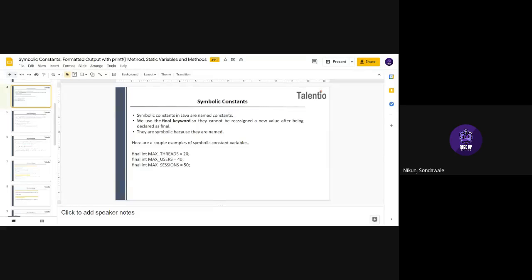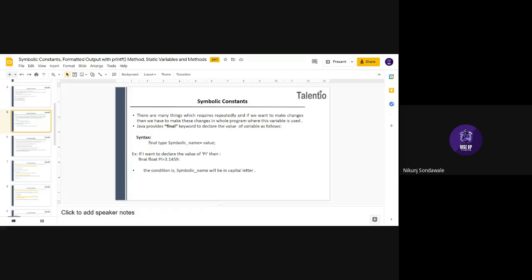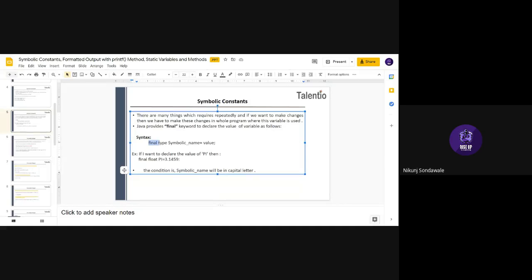You can see the syntax here for the constant: final is the keyword, and after that the type, which type of constant you want to assign. Then here is the symbolic name, any name you want to give to your constant variable, and after that equals, and any value.